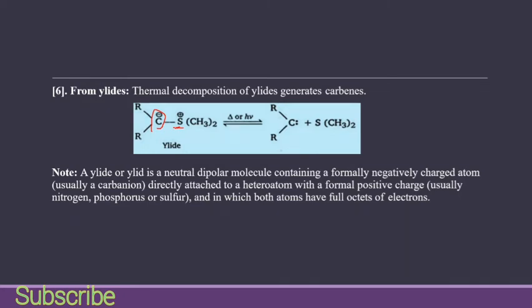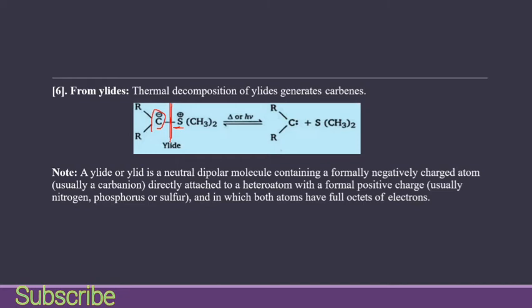And you have to keep in mind that in the carbanion we have 8 electrons in the valence shell, which is a full octet, but we still need one group attached to the carbon to get removed.